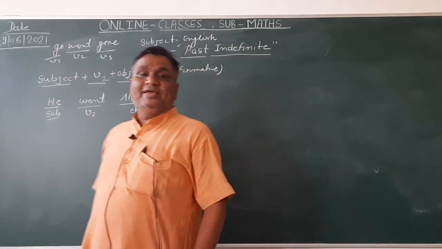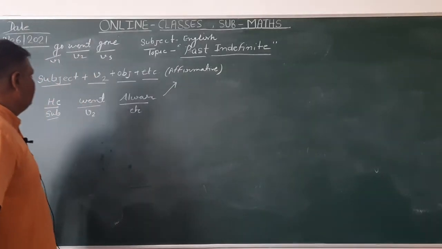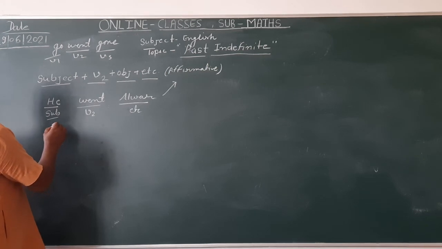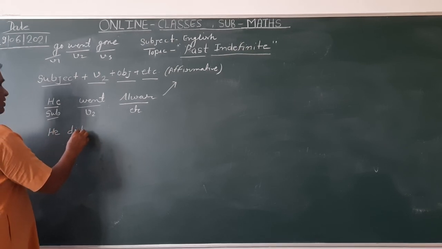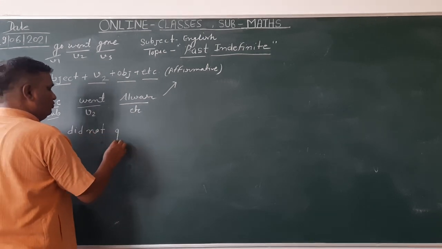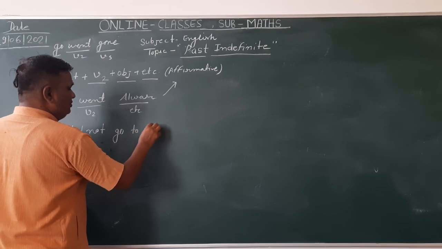Now we frame a negative sentence of the past indefinite tense. So what? He did not go to Alwar.